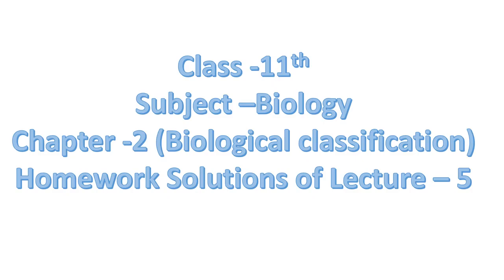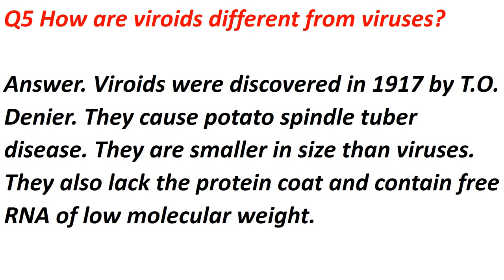This is chapter number 2. So this is NCERT question number 5 that I gave as homework, and the question is, how are viroids different from viruses? So these are the differences. Viroids were discovered in 1917 by T.O. Diener, right? But viruses were not discovered by T.O. Diener. They cause potato spindle tuber disease. Now this is a disease in potato in which potato shape becomes spindle shape. Okay, but different types of diseases are caused by viruses in plants as well as in human beings.